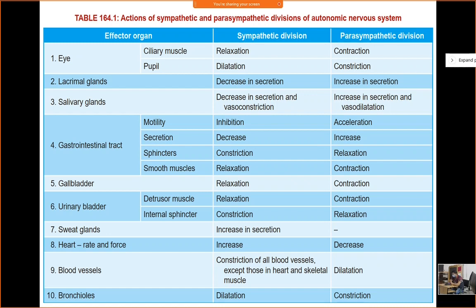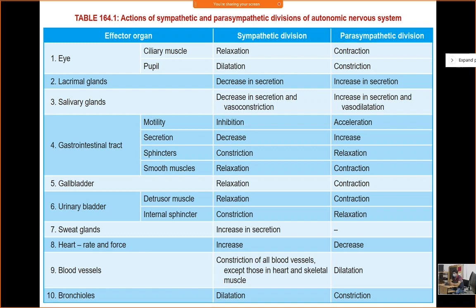Only two organs are important for beta 1, heart and kidney, and in other organ systems we have alpha 1 for stimulation. For relaxation, alpha 2 and beta 2, in almost all the other organ systems. So actually we have 4 types of receptor, and they will work accordingly.